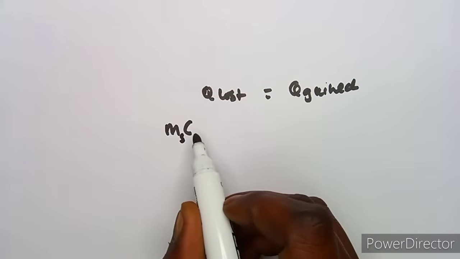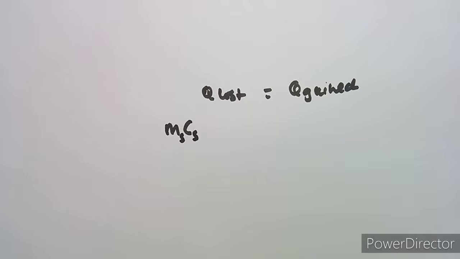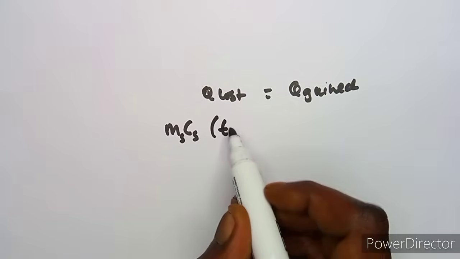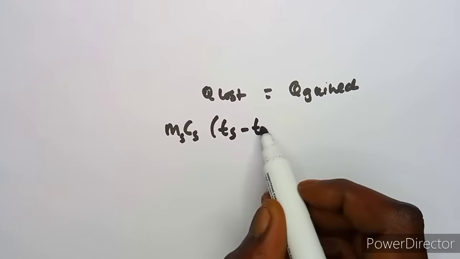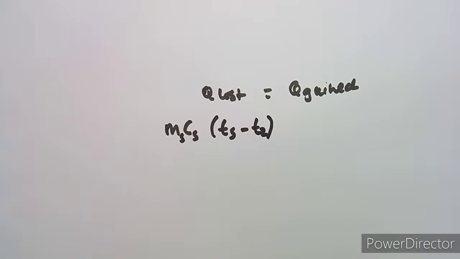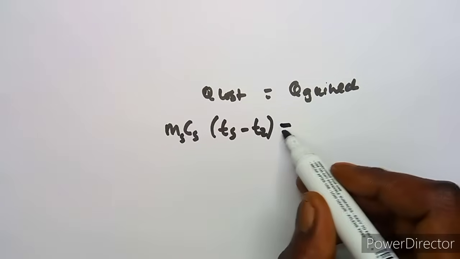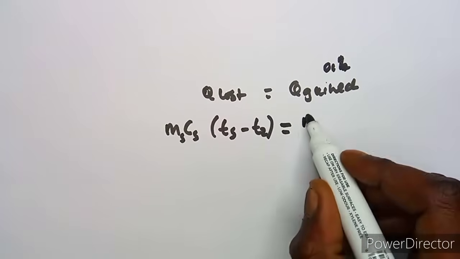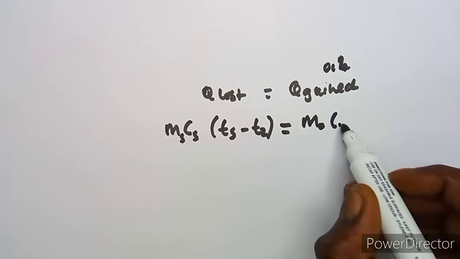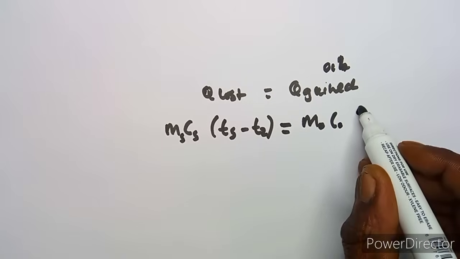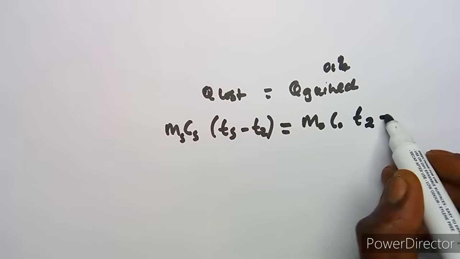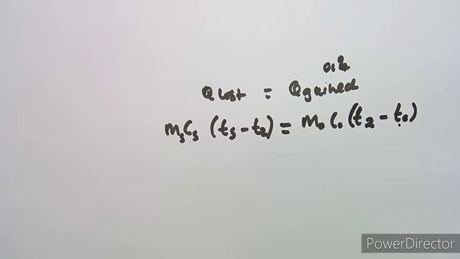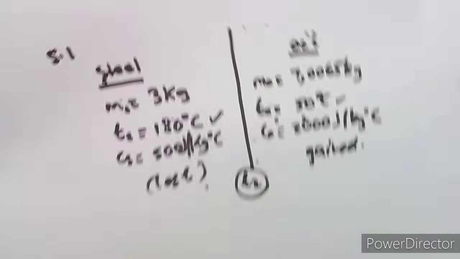So this is the mass of steel, specific heat capacity of steel, and the change in temperature now is going to be temperature of steel minus the final temperature, because it has lost. While in this case, the oil which gained, we are going to have the mass of that oil, the specific heat capacity of that oil, and the change in temperature, which is going to be T2 minus the initial temperature of oil. So take note about what you have.